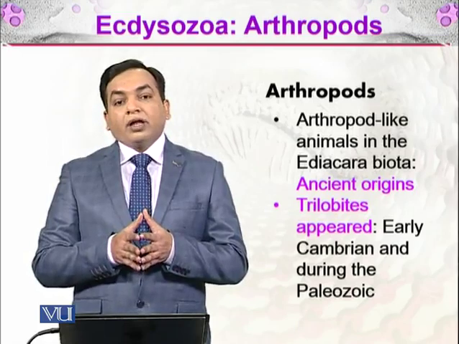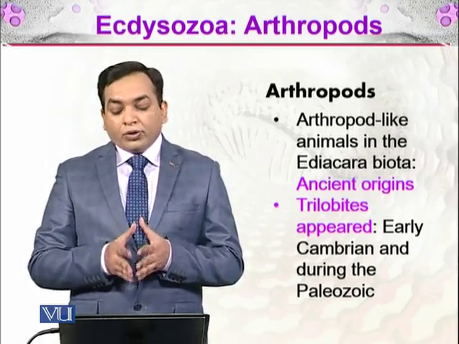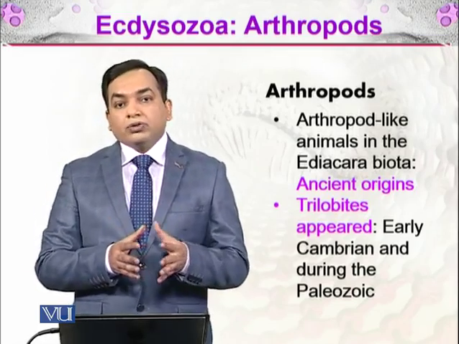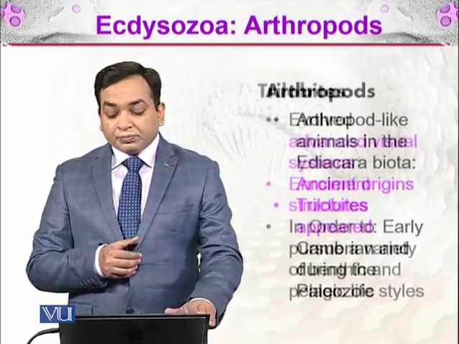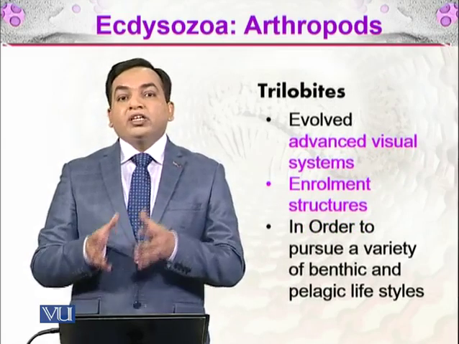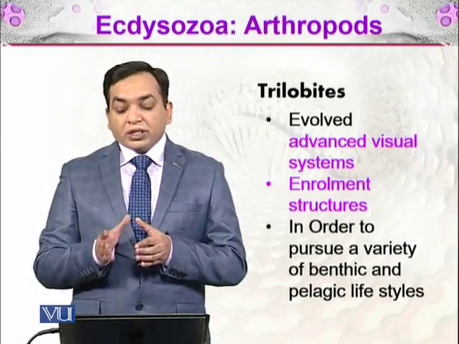And then there comes the trilobite. So in the early Cambrian and during the Paleozoic, there was the establishment of another biota, the biota of trilobites. So what are the trilobites? These are sort of ancient insect-like organisms. They evolved advanced visual systems.